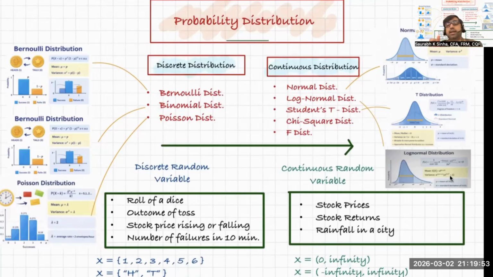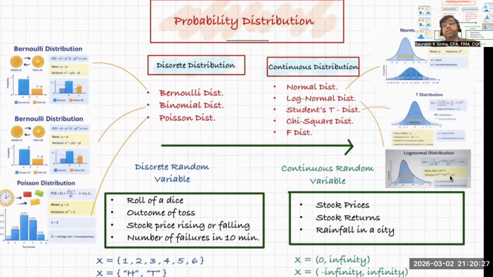So the roll of a dice is a discrete entity, or the outcome of the roll of a dice is a discrete outcome, because the outcomes are finite and countable. If the outcomes are finite and countable, I'll call that entity a discrete entity or discrete random variable. So roll of a dice is a discrete entity.